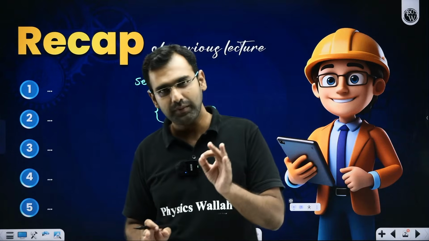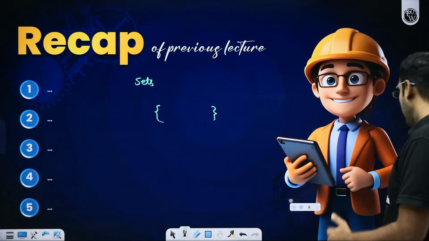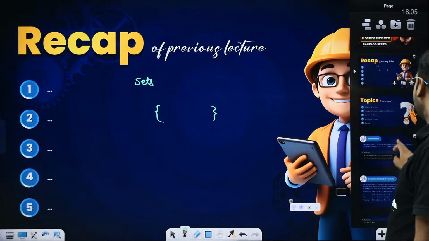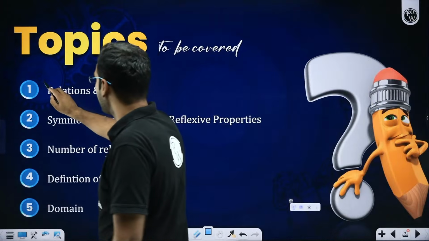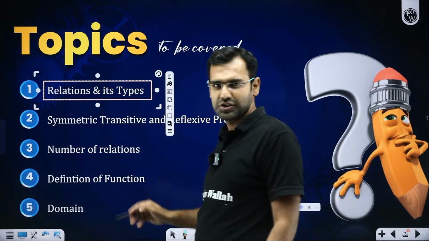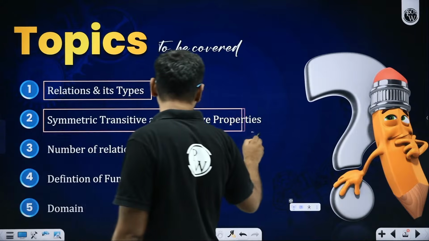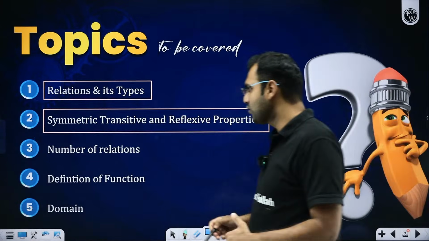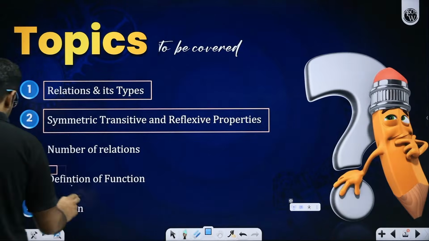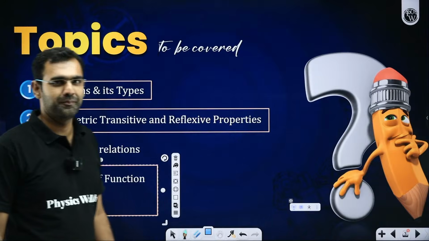Yes. Now, sets we have covered in the last session. Today we are starting with relations and functions. So let's straight away get started. Majorly, I'll begin my discussion with relations. So what are relations? I'll give you some clarity on relations. And then gradually, once we have understood relations, we'll understand its types: equivalence, symmetric, transitive, reflexive, and a lot more. And then gradually, we'll move towards functions. We'll talk about domain and all, and then we'll be done with this chapter. Yes, sir.